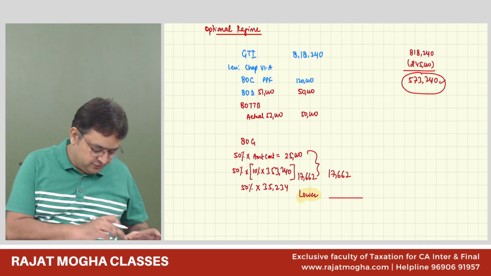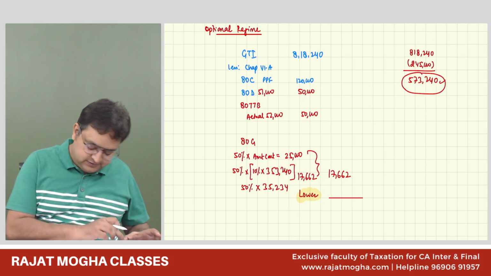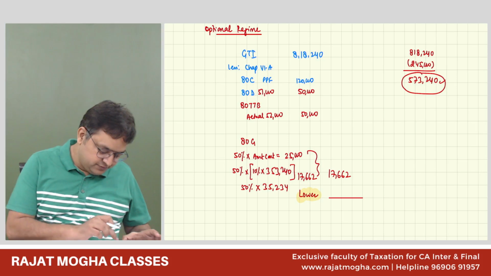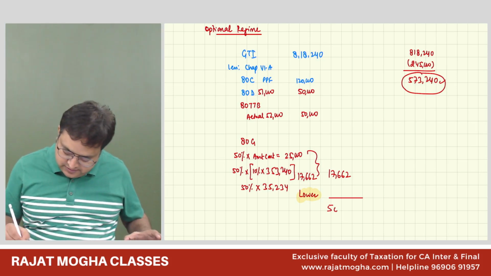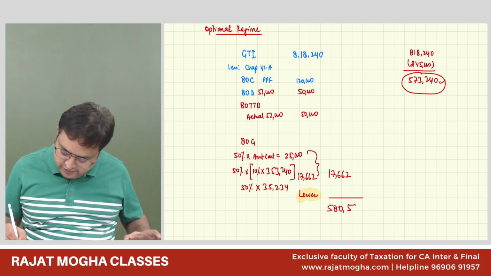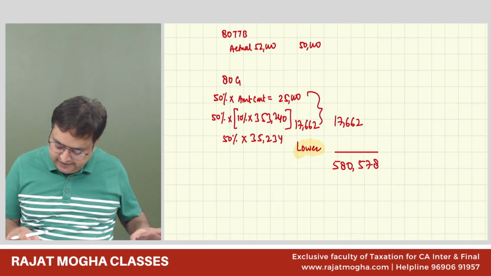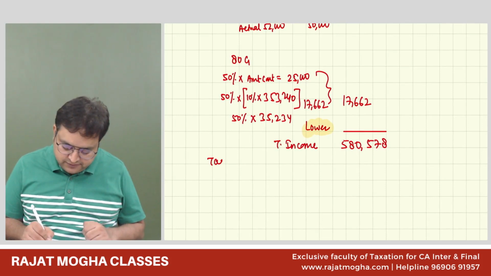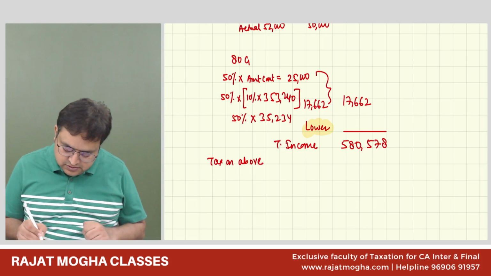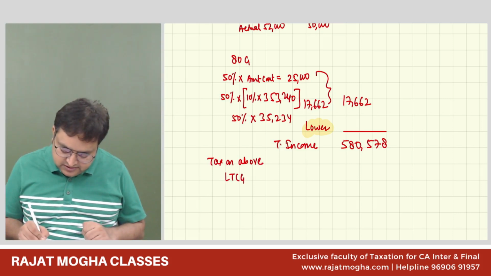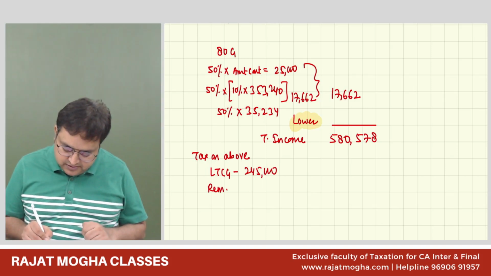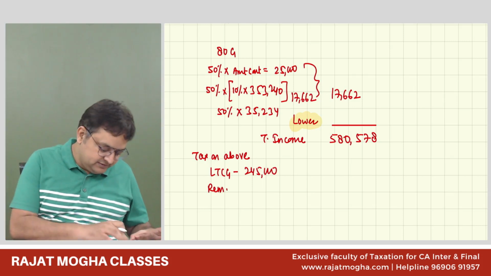8 lakh 18,240 minus 220 minus 17,662. Sir, 5,80,578. Very good, Piyush. 580,578. This is total income. Now tax on above. On LTCG, how much was it? 2,45,000, and on the remaining we have slab rates.